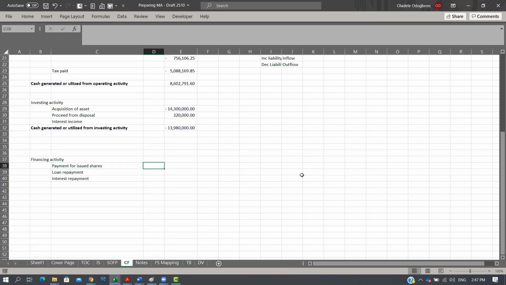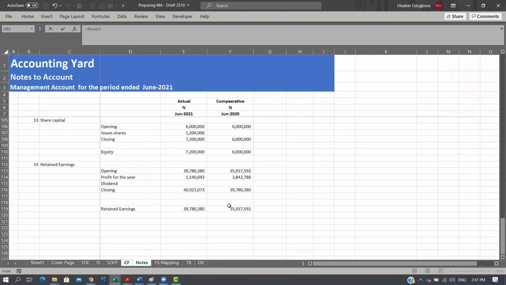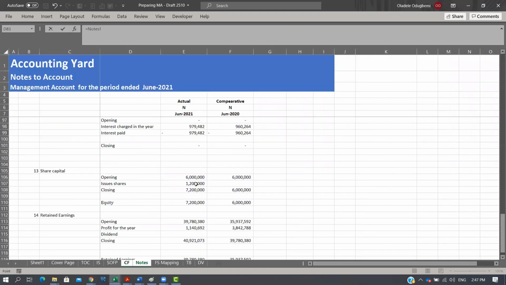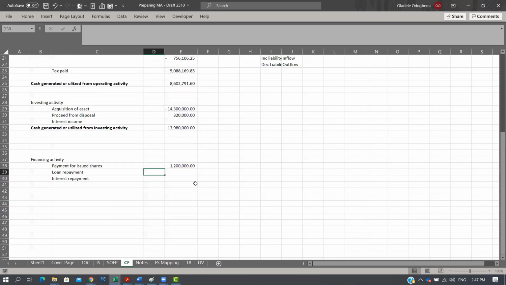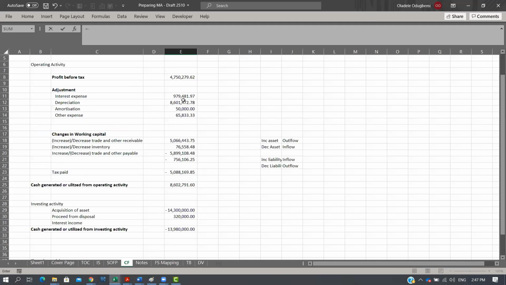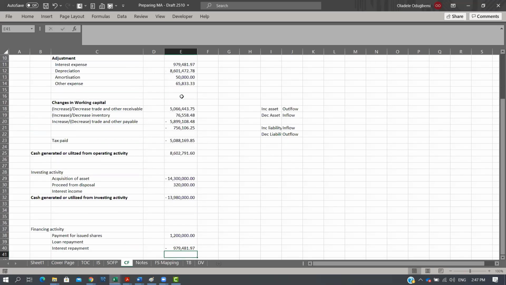So for issue of shares, the good thing is that we have a movement schedule. An issue of shares is an inflow because someone would have paid you money for shares issued to them. So you can easily go to our notes and go to the movement in share capital, and you have 1.2 million, right? Now, in this particular scenario, because of the way it's structured, our interest payment is the same as our interest expense in the period, so we don't have a problem with that, right?